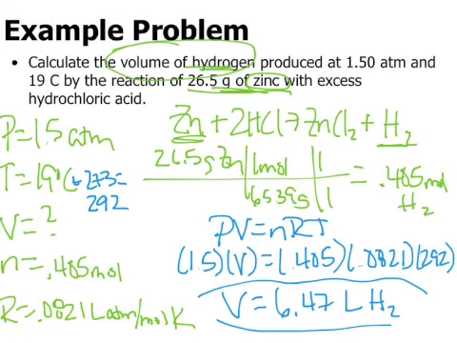So again, the stoichiometry a lot of times is the first step, but it might be possible for them to have you solve for an n value and then take that into a stoichiometry problem to end up with grams of something else. So when you get to these especially, you really have to pay attention to what they're giving you and what they're asking you to find. And if there's a difference there, then that's going to help you realize that you need an equation and you have to do some stoichiometry as well.